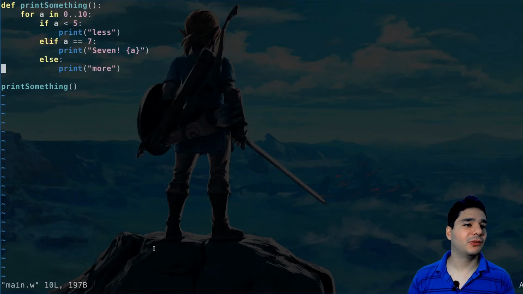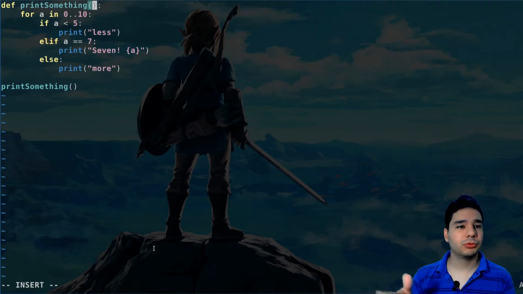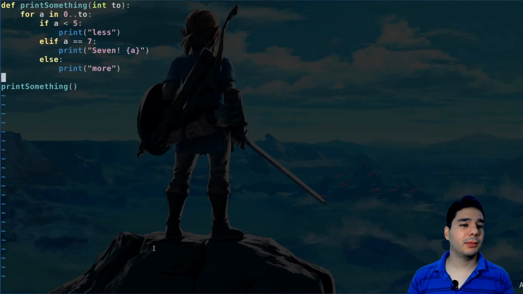We can pass parameters, so now we can see the type declaration. So let's make it loop for two other numbers. So let's define the number int 2. So this can be 2, and we can pass here 10.